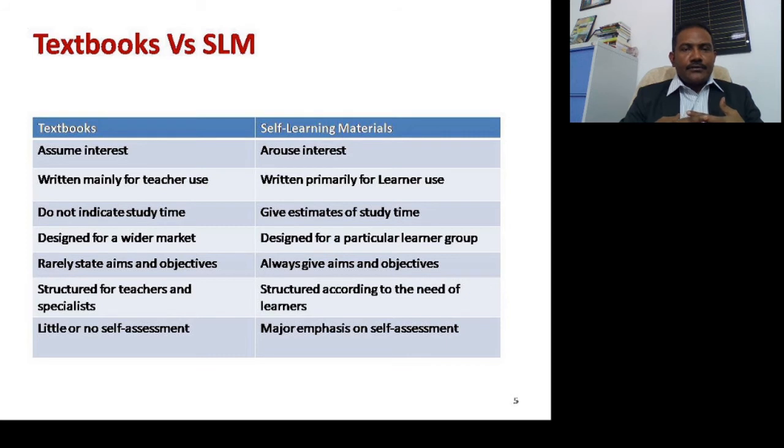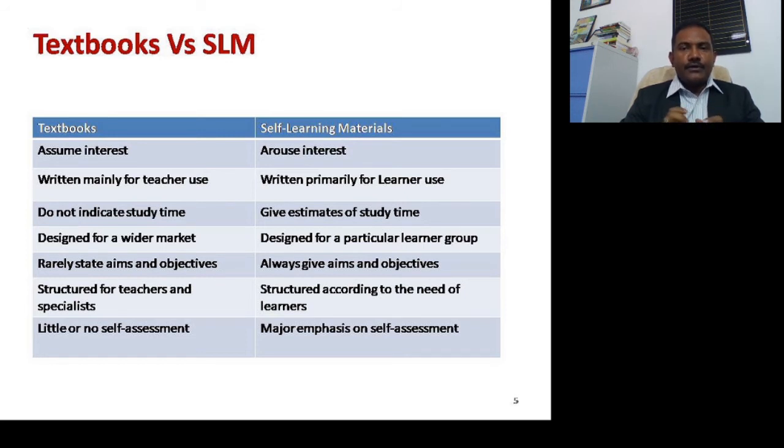Textbooks do not indicate study time, but self-learning material gives an estimation of study time, how much one should study. Then a textbook is designed for a wider market. It may be the same book for a particular subject for the whole country, but self-learning material is particularly for a particular group.